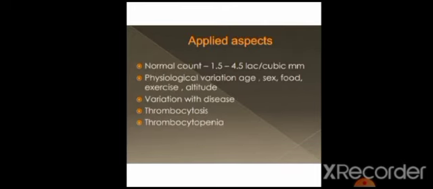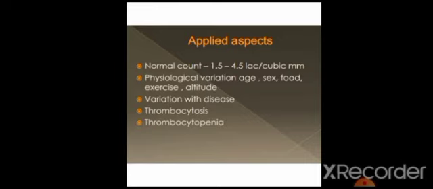Normal count is 1.5 to 4.5 lakh per cubic mm. When a patient suffers from dengue, there is a rapid decrease in the platelet count, and there is platelet destruction which may cause internal bleeding. When a patient has fewer platelets, it may cause hemorrhage, meaning blood flows and there is no healing in blood vessels or at the injury place.